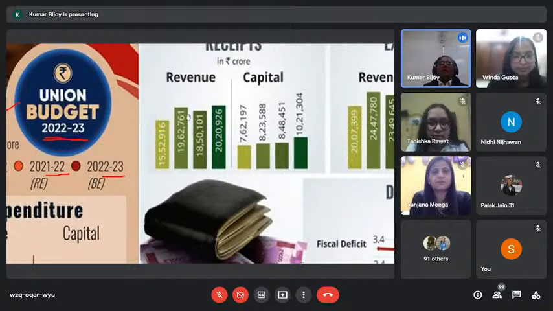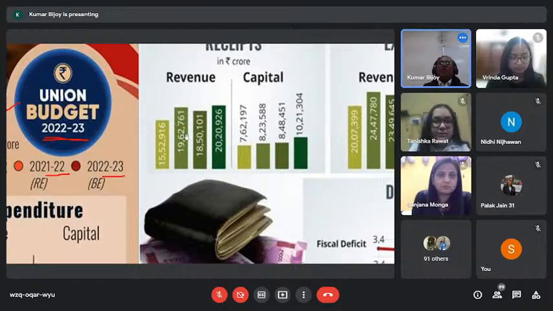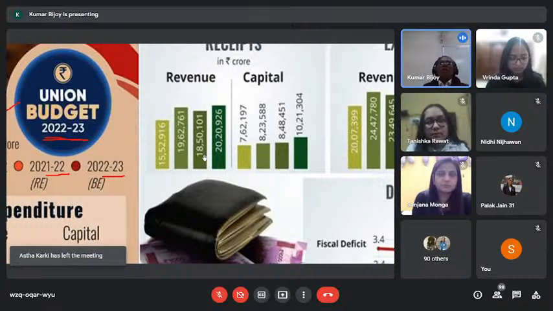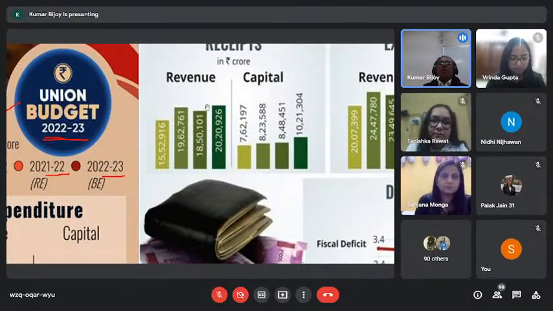This is the actual revenue in 2018-19. In the next year, 2019-20, it was budgeted at 19.62. But we all know that from February onward internationally the problem started. Our economy also got affected, and after 20th March we headed towards lockdown.